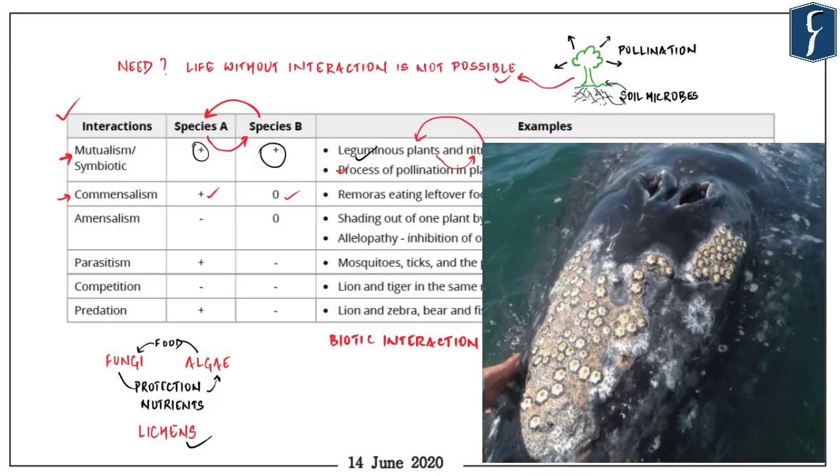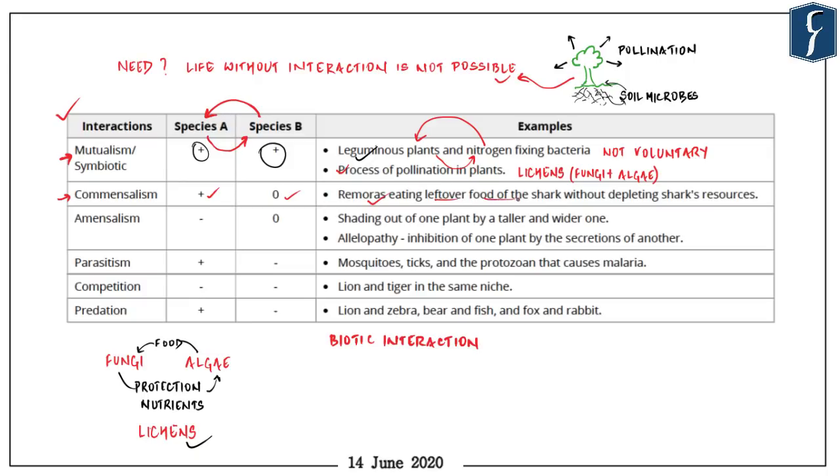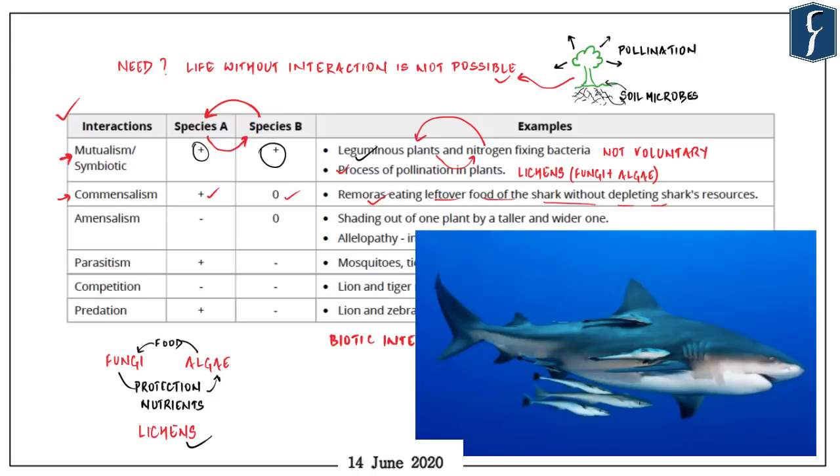So in both these cases, the orchid and barnacles derive benefit by association with the plant and the whale respectively, whereas the whale or the plant is unaffected by such an association because they are not being disturbed. Another such example would be remoras eating leftover food of the shark without depleting the shark's resources.